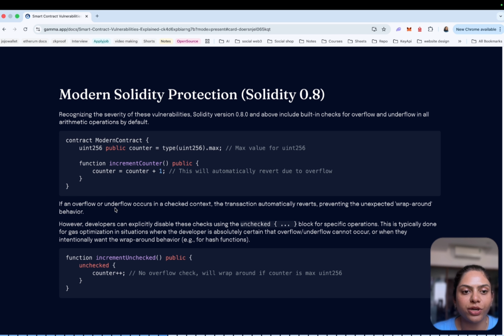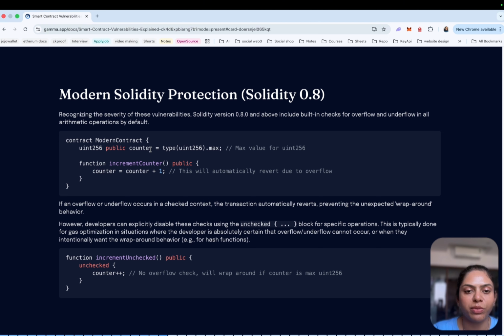And here we are talking about after these vulnerabilities, Solidity 0.8.0 and above. After 0.8.0, there are built-in overflow and underflow checks for arithmetic operations. So modern contracts look like this. They don't need OpenZeppelin SafeMath, and that will be fine.